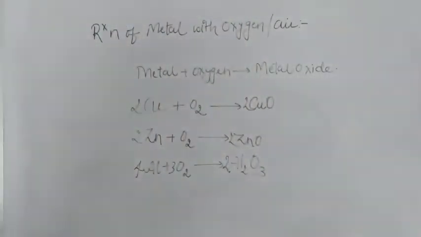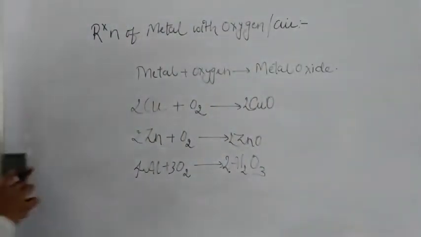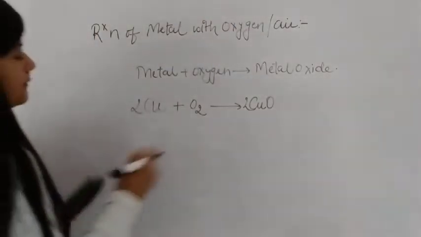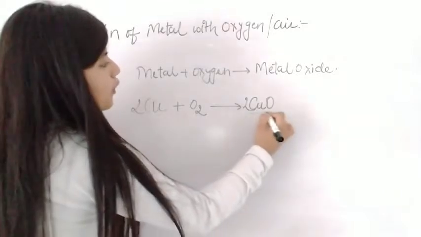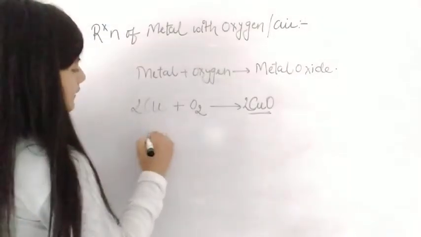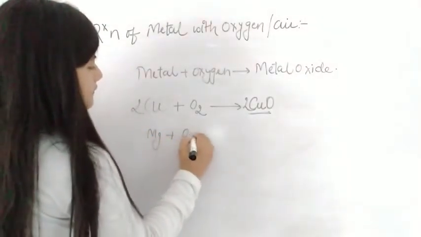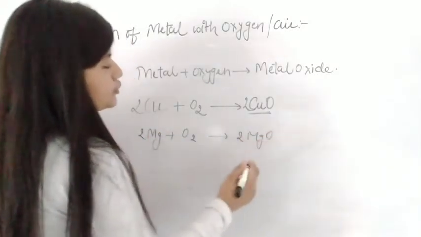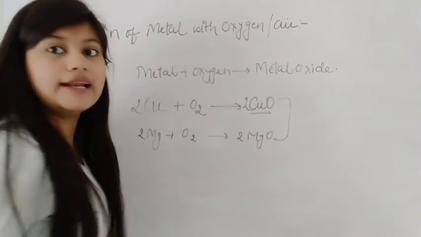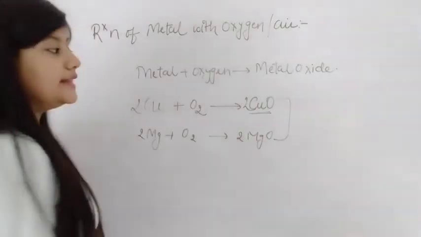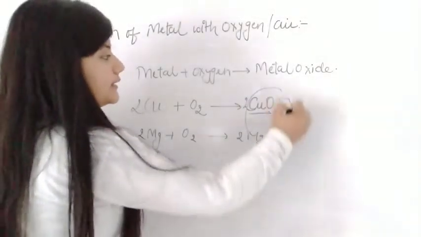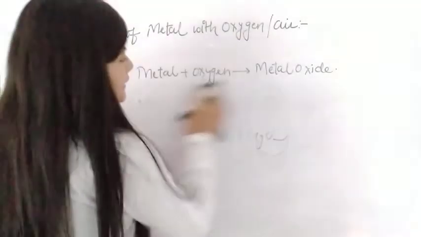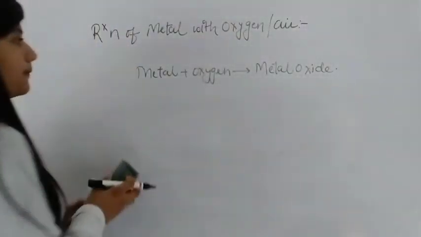So let's see. First, the copper oxide. Another one is when magnesium reacts with oxygen, it gives you magnesium oxide. These two, copper oxide and magnesium oxide, are generally basic in nature, so they react with acid. For the reaction, I am going to write